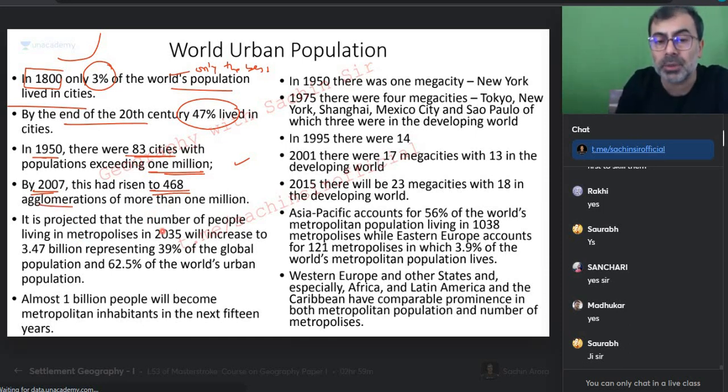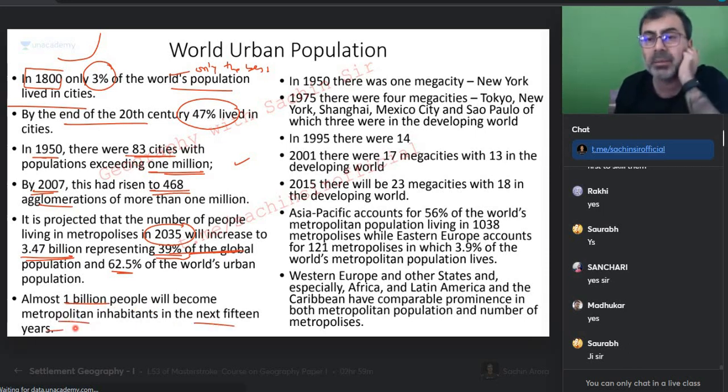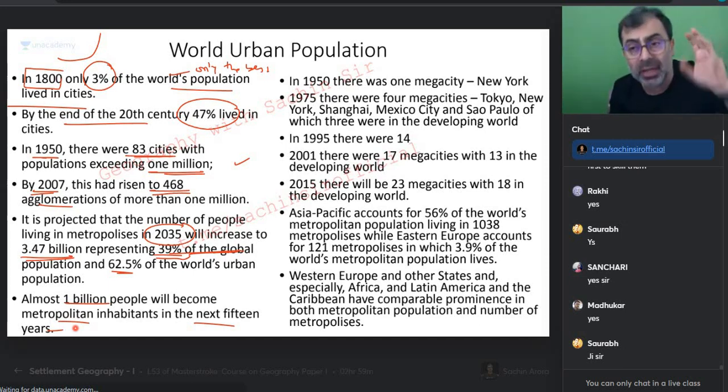Agglomerations keep increasing. It is projected that the number of people living in metropolises by 2035 will increase to 3.47 billion, representing 39% of the global population and 62% of the world's urban population. So the population in urban metropolises will increase this rapidly. Do you get that? Almost 1 billion people will become metropolitan in the next 15 years. Do we have space for them? Do we have energy for them? Do we have housing for them? Do we have water for them? Do we have sanitation for them? Do we have medication for them? Do we have education for them?